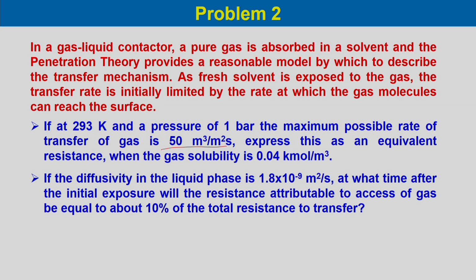The second problem is, if the diffusivity in the liquid phase is 1.8 into 10 to the power minus 9 meter square per second, at what time after the initial exposure will the resistance attributable to access of the gas be equal to about 10% of the total resistance to transfer.